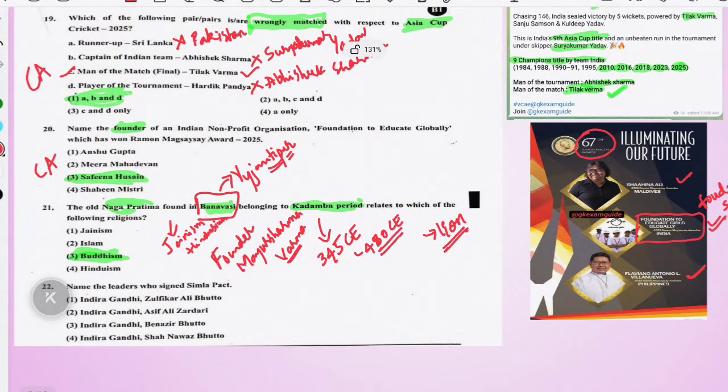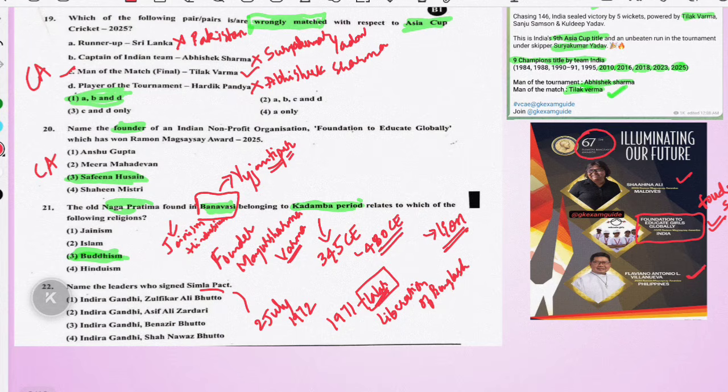Okay, and Simla Pact was signed on 2nd July 1972. In 1971, there was a war for the liberation of Bangladesh. So there was a peace treaty that is known as Simla Agreement or Simla Pact, and this has been signed by Zulfikar Ali Bhutto from Pakistan and Indira Gandhi, PM of India.